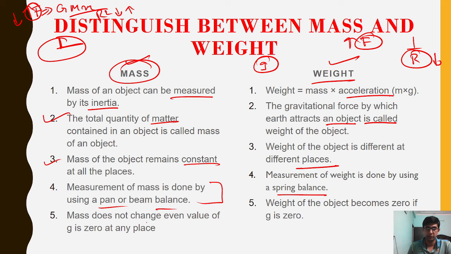Mass cannot be changed even if the value of g is zero. As I already told you, mass doesn't depend upon the value of g, whereas weight can be changed. If we change the position or change the planet of the object, then the gravitation will change, and then the weight will change.